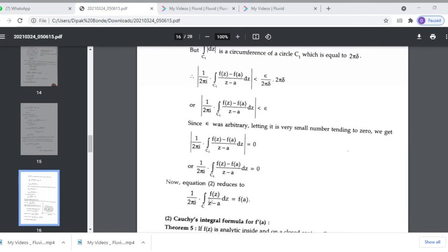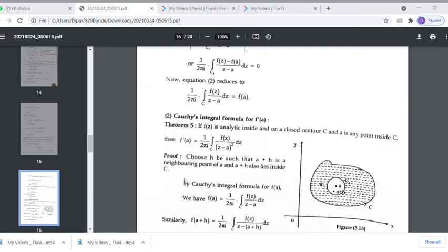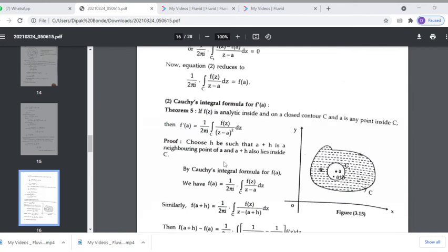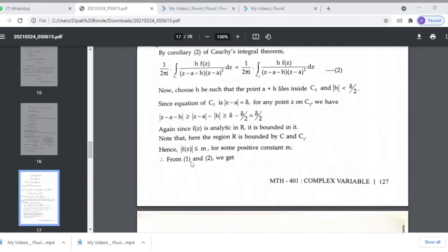And hence we get the desired Cauchy integral formula: f of a is equal to 1 upon 2 pi i integration over c of f of z upon z minus a dz. Similarly, we can calculate the Cauchy integral formula for f dash a, which is 1 upon 2 pi i integration over c of f of z upon z minus a whole square dz, and we can extend this formula for the nth derivative also.